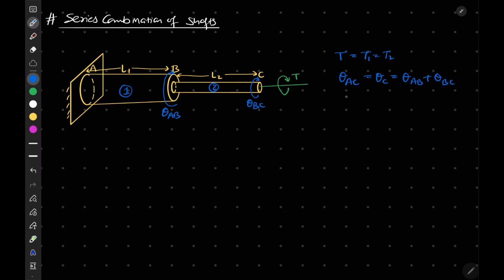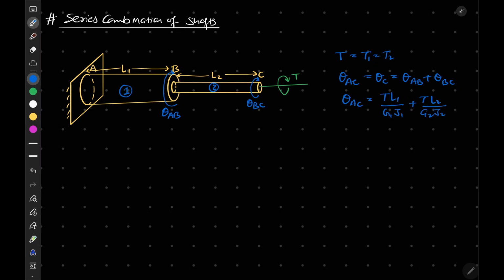So we can calculate theta AC is equal to TL1 by G1 J1 plus TL2 by G2 J2.